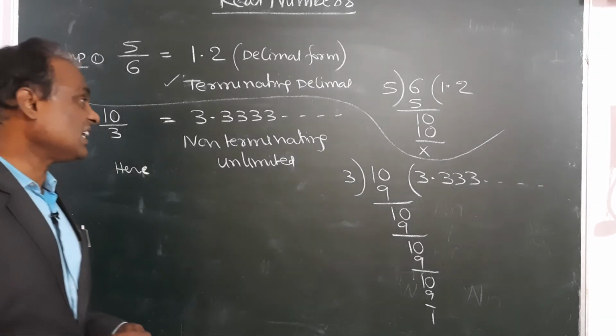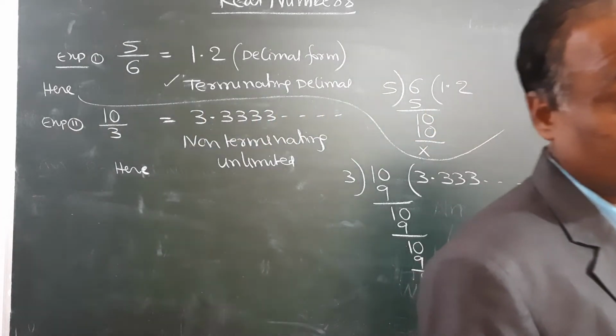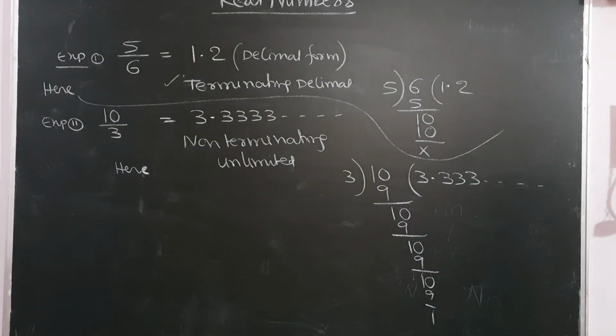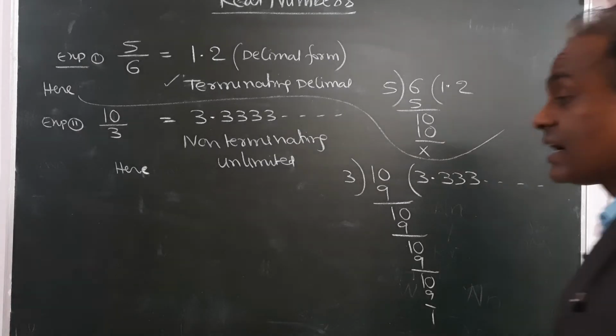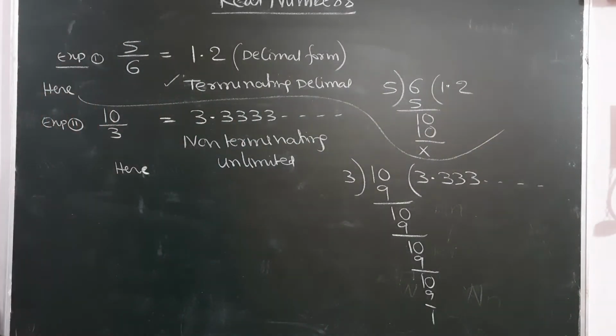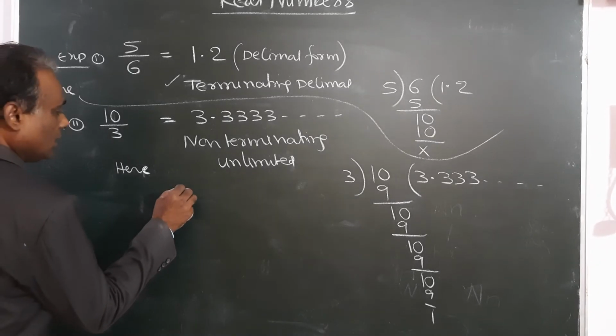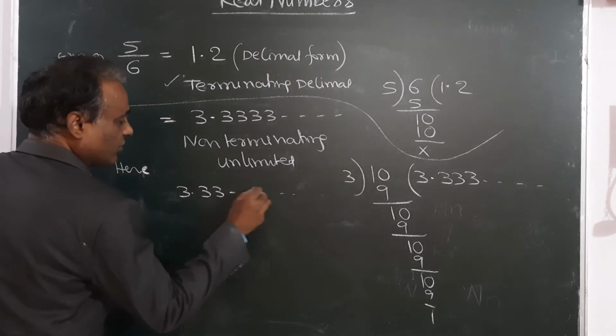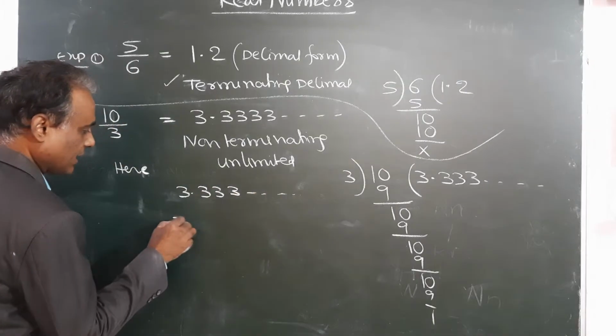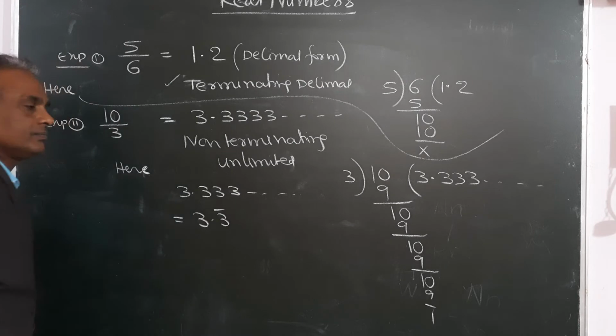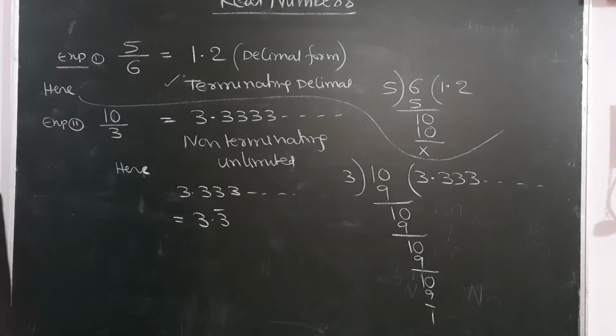Then this is called a non-terminating decimal. 3.3333 and so on can be written as 3.3 bar. Write down 3.3 bar.